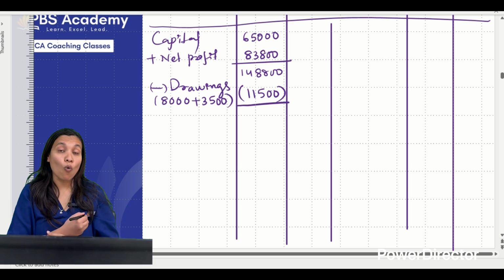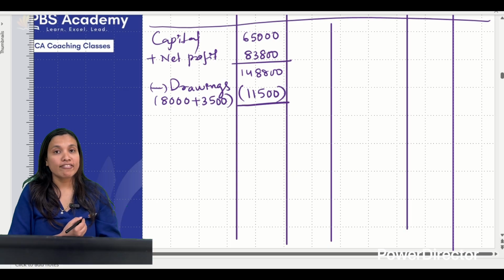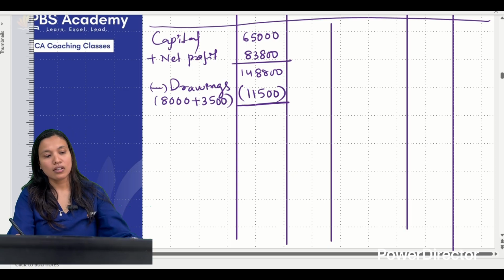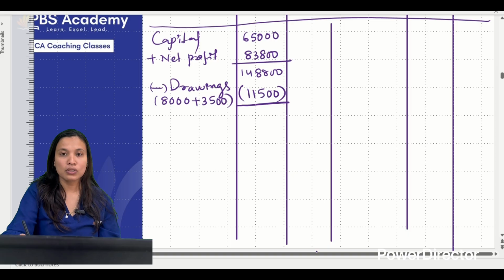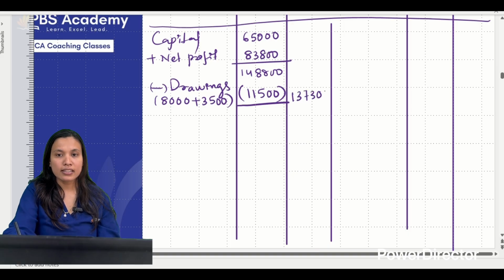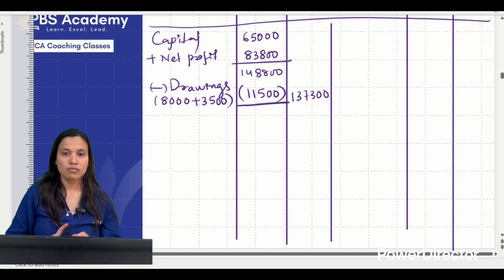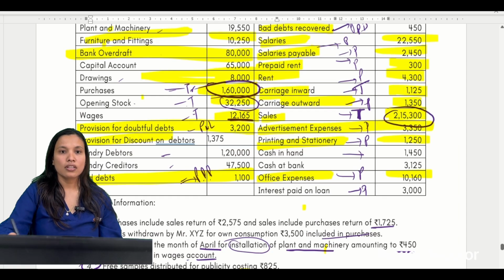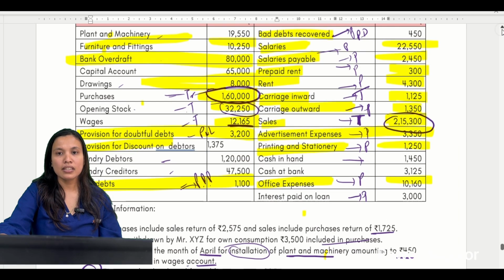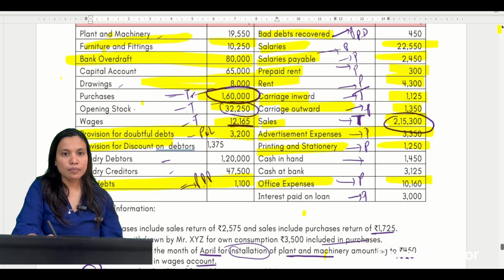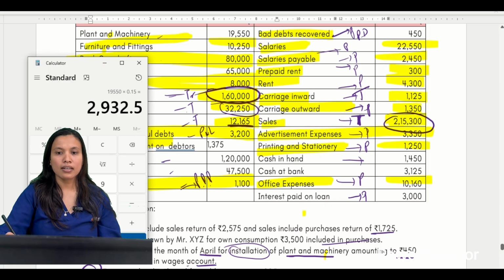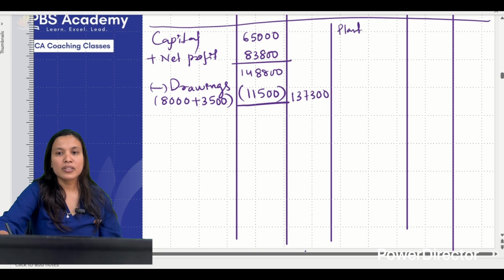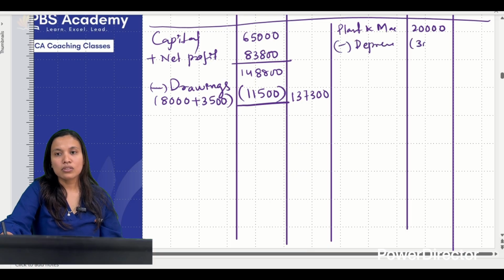Now we have taken all the adjustments of rectification of errors. Correct? Now we have considered all the adjustments. Total, minus, we get 1,37,300. Okay. Next, from the beginning, the next item I see is plant and machinery. I'll take as and when I'm getting it. Plant and machinery, I know the adjusted value, I got it as 20,000 less depreciation 3,000, so 17,000.